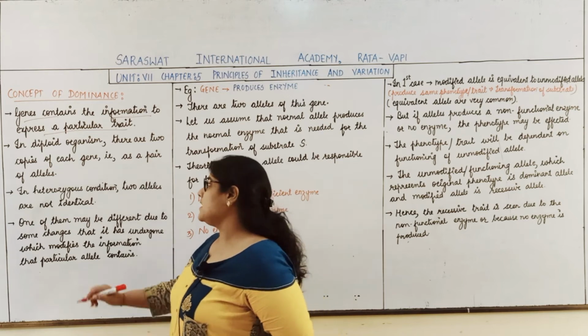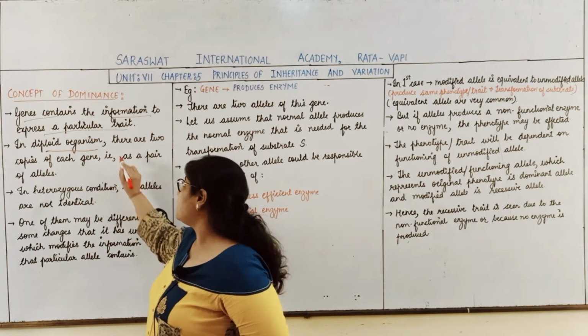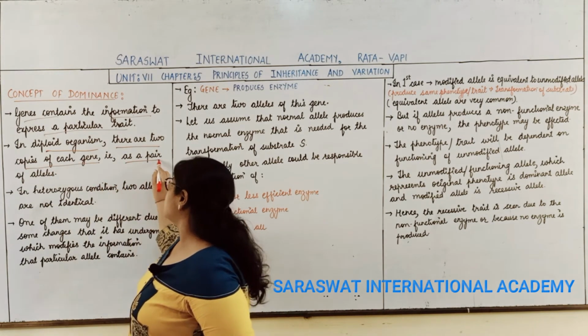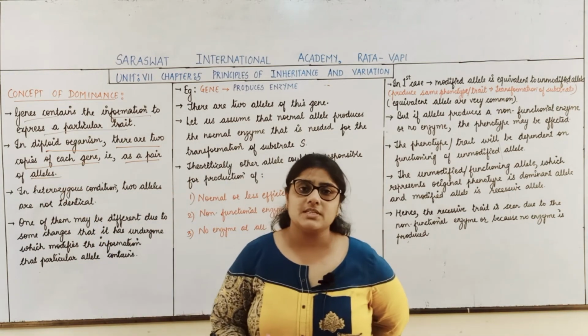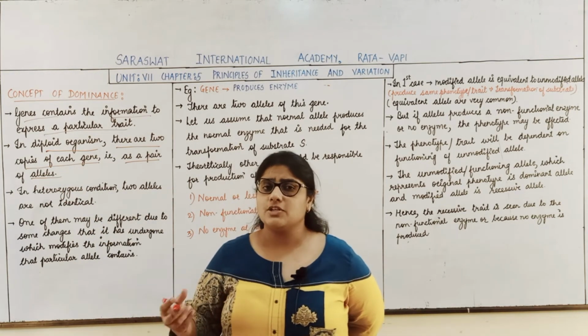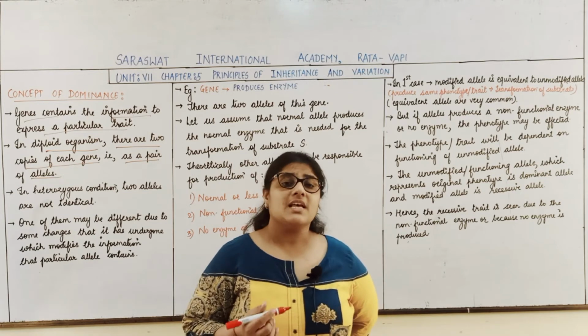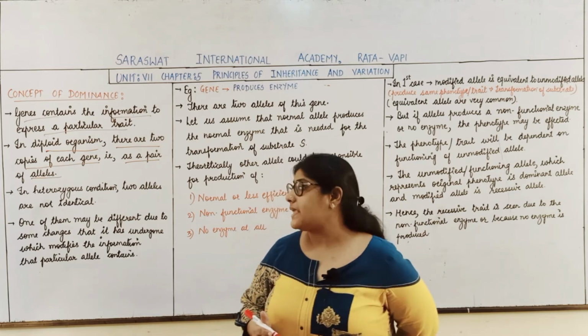Now students, if the organism is a diploid organism, then there are two copies of each gene, that is, it has a pair of alleles. Law of paired factors: Mendel told that a particular character is expressed by factors and there occur two factors for a particular character.